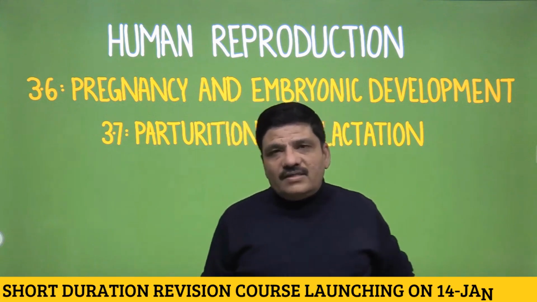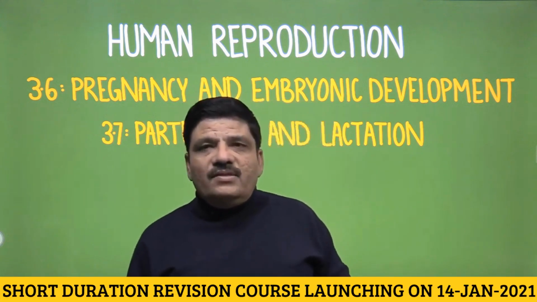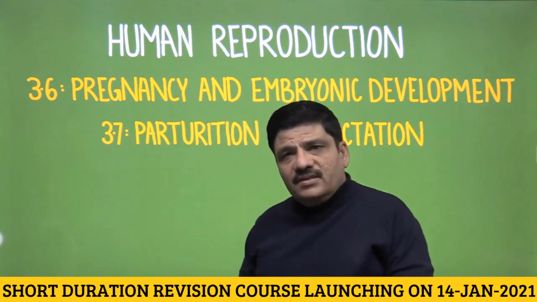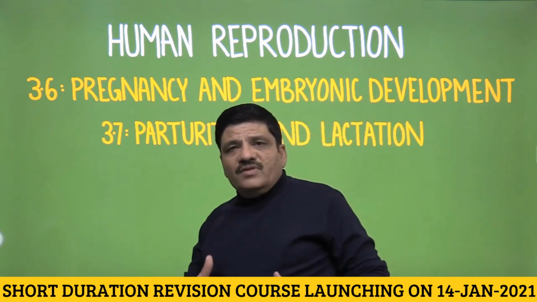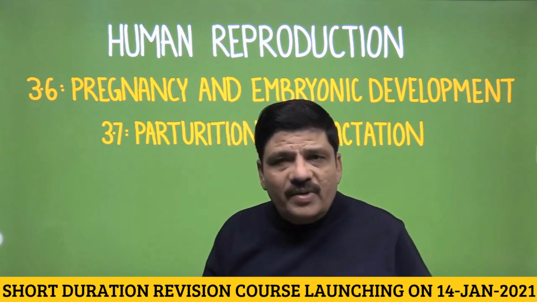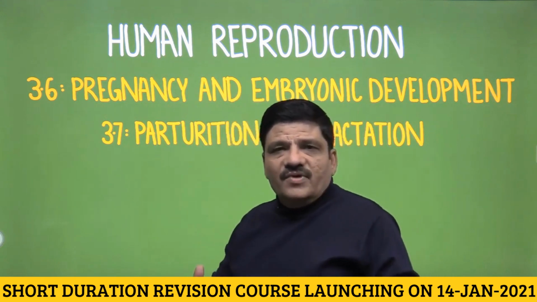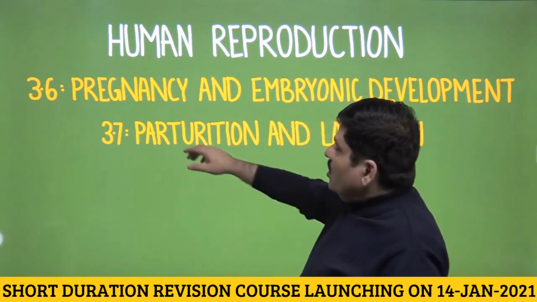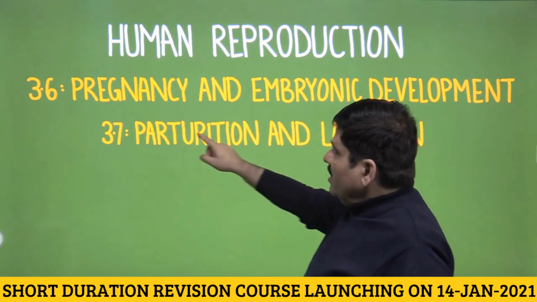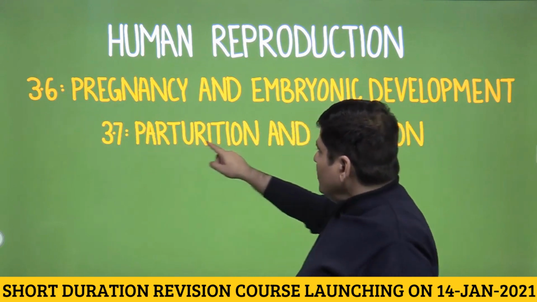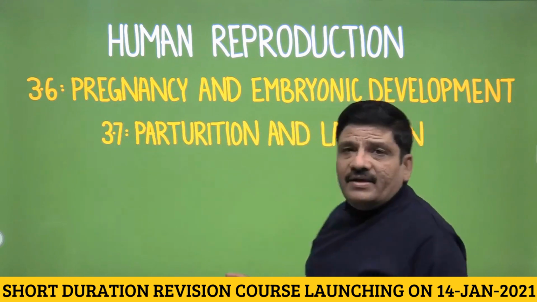Let us continue our discussion on chapter 3, class 12th NCERT biology for NEET entrance exam. This is human reproduction. And as I told you in the previous video, this would be the final topic, the final two sections that we will discuss in this video. One would be 3.6 pregnancy and embryonic development, and the other would be 3.7 parturition and lactation.